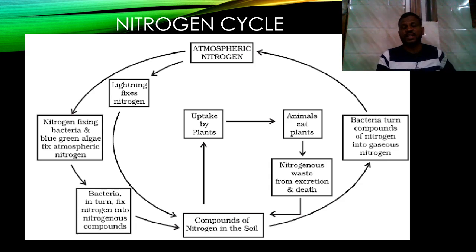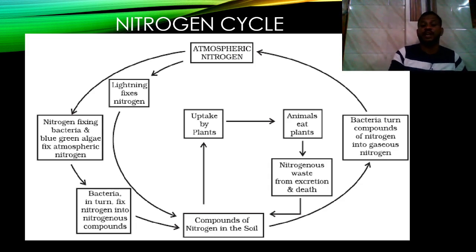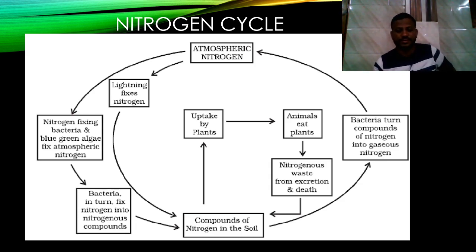And the important thing of this unit is the nitrogen cycle. If you see this picture, you come to know how the nitrogen cycle runs in the atmosphere. As we know, there is 78% nitrogen present in our atmosphere.